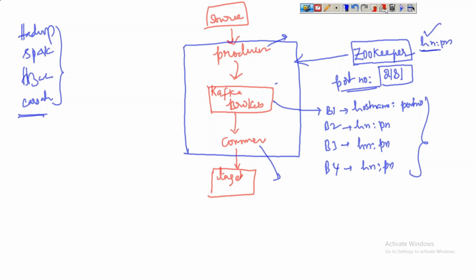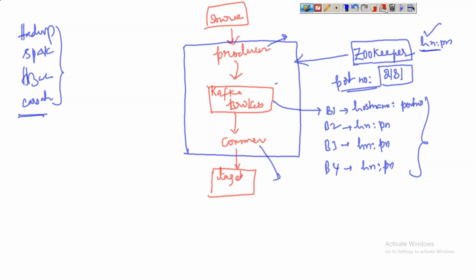So for Kafka, the producer might be anything, right? It can be either RabbitMQ or Golden Gate, any server which has the producer API can act as a producer.